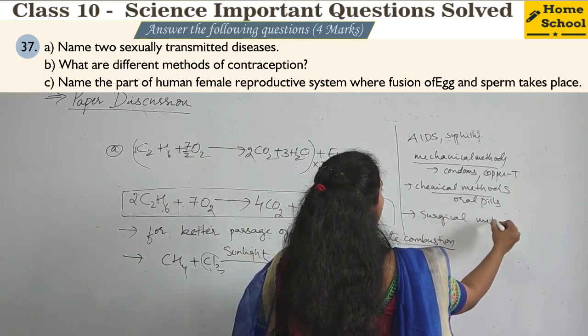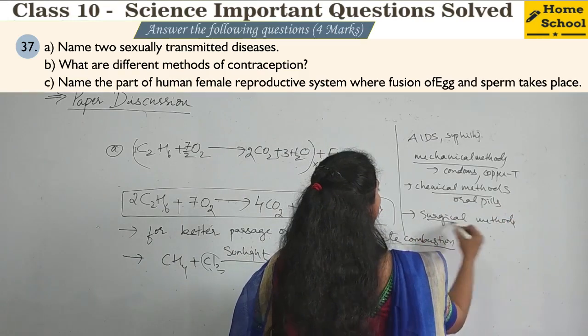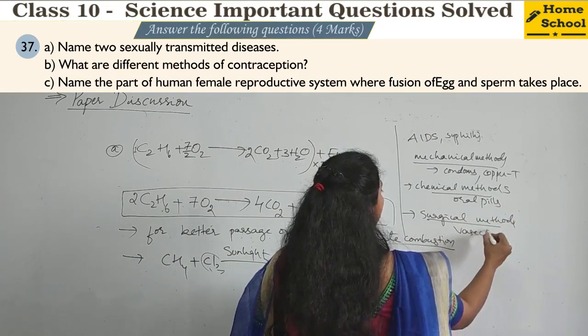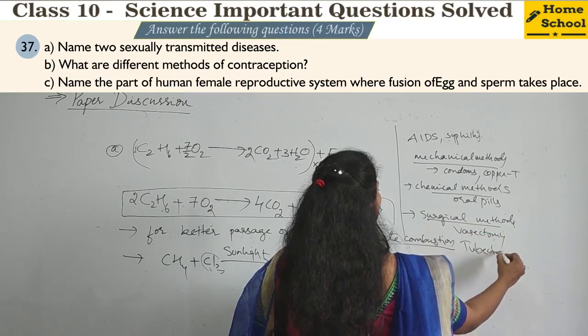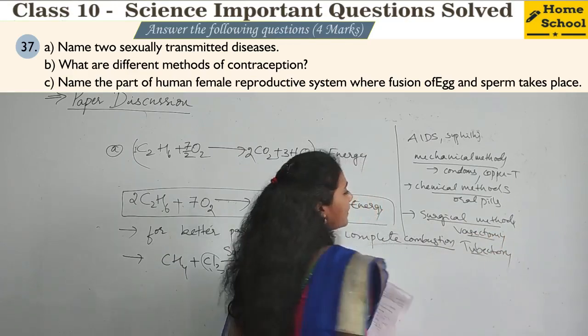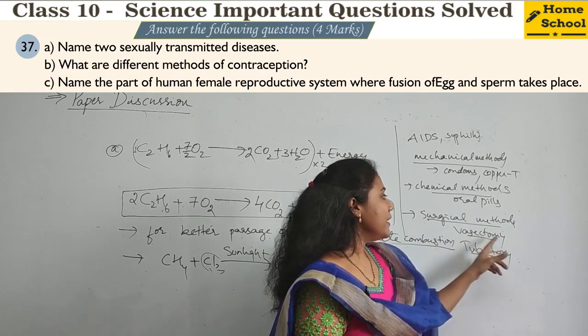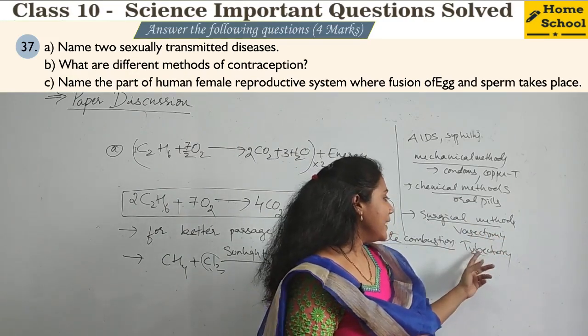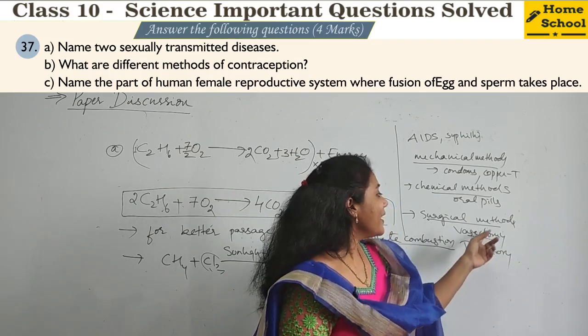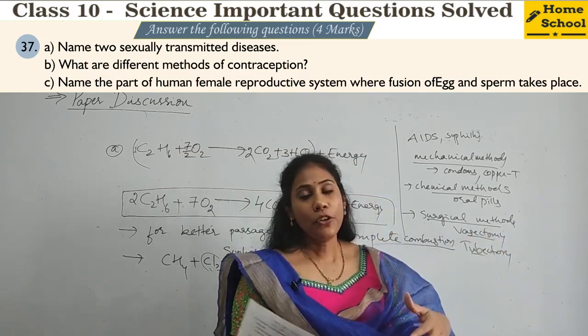In case of surgical methods, what you have to mention is vasectomy and tubectomy, and you can write the definitions of vasectomy and tubectomy. Vasectomy is done in case of males, tubectomy is done in case of females. Tubectomy is cutting and tying of fallopian tube, and vasectomy is cutting and tying of vas deferens.